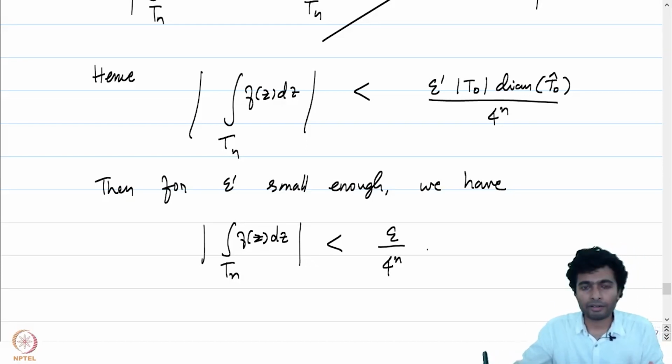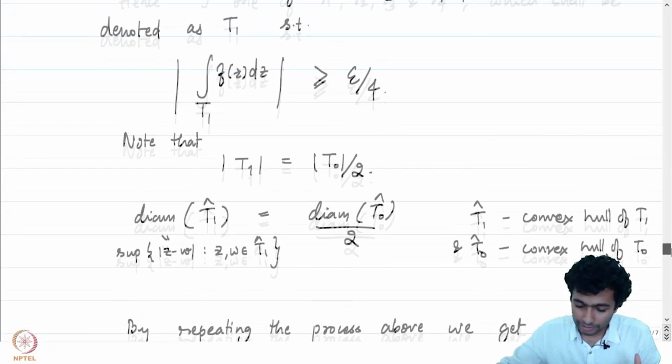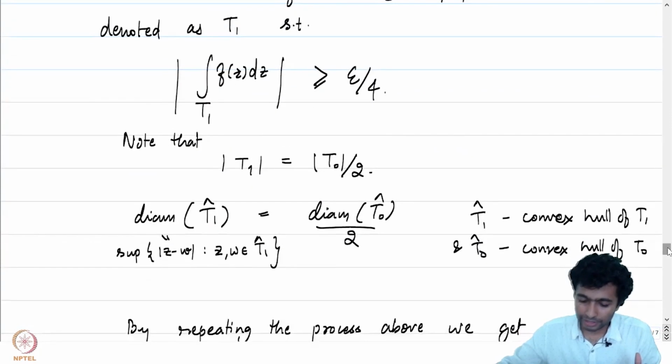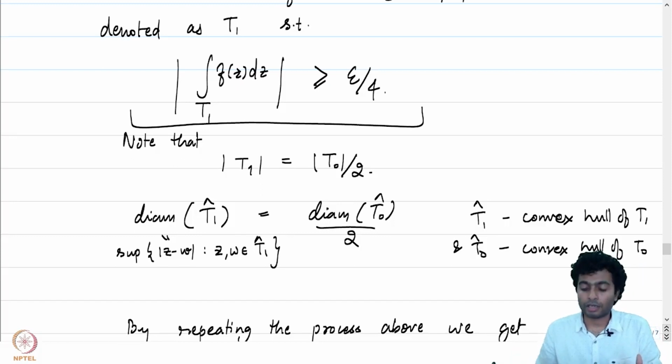But how did we pick our Tn's? Let's go up and check. Tn's were inductively picked so that at every stage it is greater than epsilon by 4 to the power n.